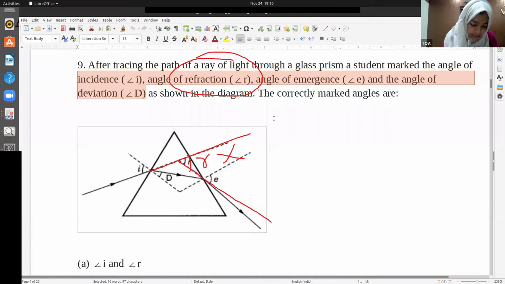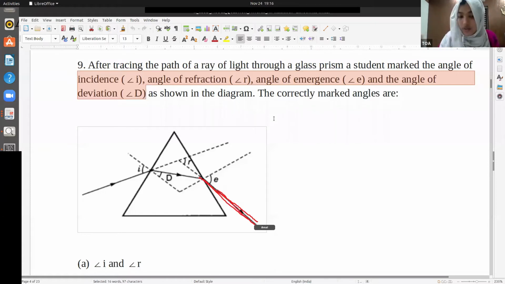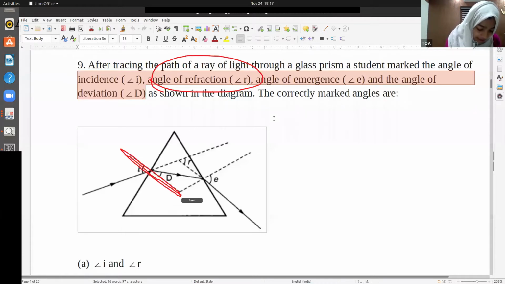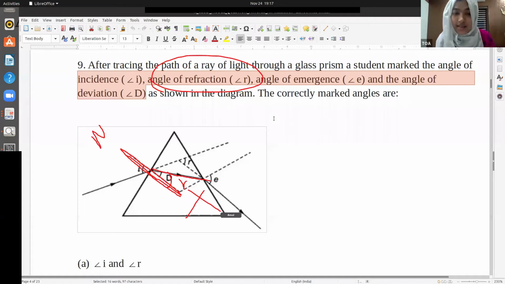And angle of emergence. What is angle of emergence? Angle of emergence is the angle between the ray coming out of the prism and the normal, this angle. Yes, that is correct. This is E, that is correct. Sorry, angle of refraction. Angle of refraction is actually the angle between the normal and the refracted ray, that is this angle, but this is marked as D here. So this is wrong. Understand?